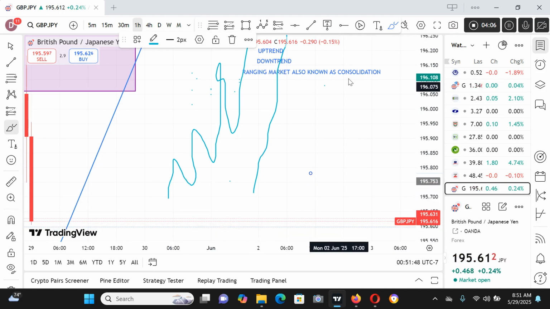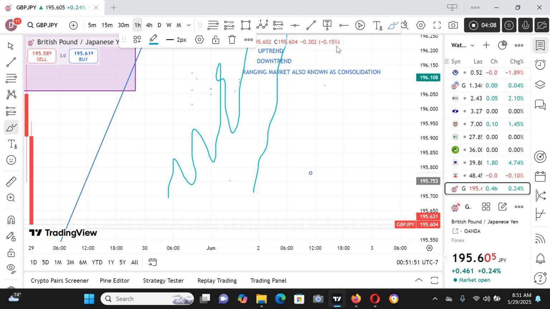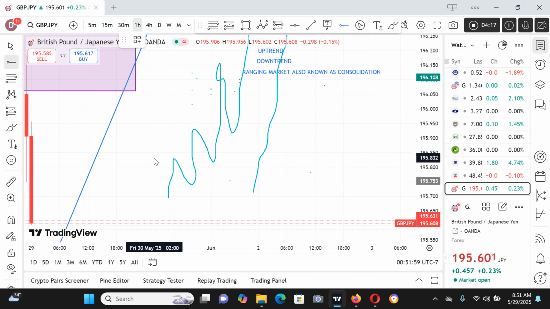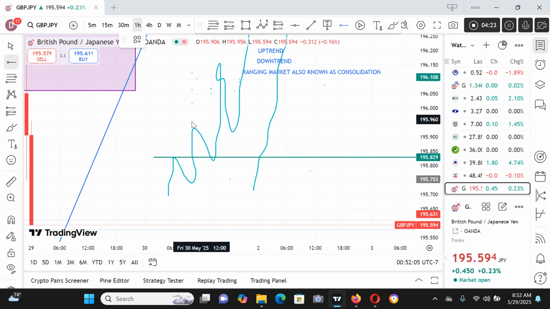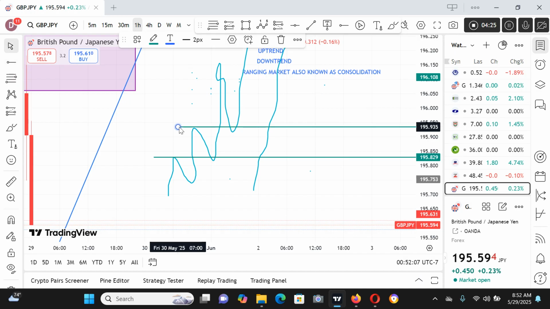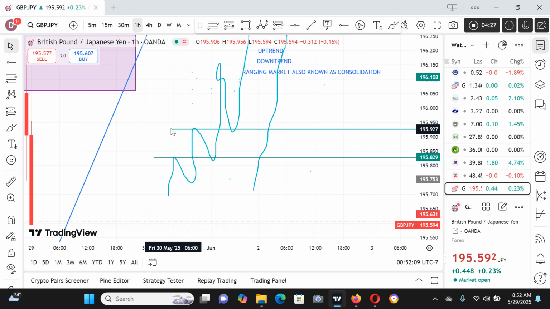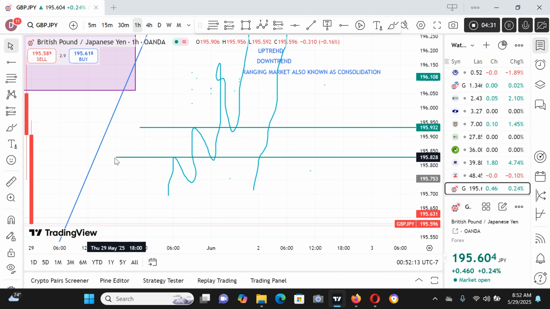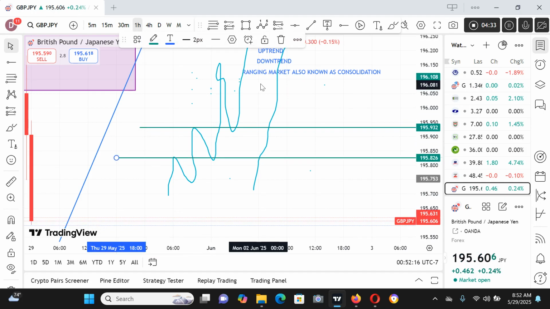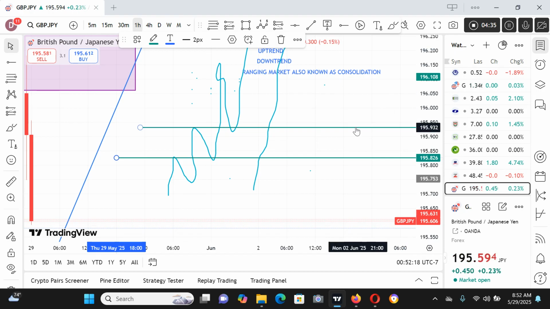This is the principle guiding an uptrend; the market is expected to be creating higher highs and higher lows.